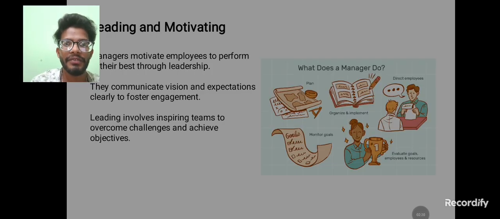Next, leading and motivating. Managers will motivate employees to perform their best through leadership. Communication and leadership play the most important and vital role in manager science. The manager should motivate the employees to reach their goals, and communicate vision and expectations clearly to foster engagement. I already mentioned communication is one of the most important keys. Communication is key for our entire management resources. Leading involves inspiring teams to overcome challenges and achieve objectives. Many challenges come up, and we need to manage each and every challenge to achieve the goals or objectives.